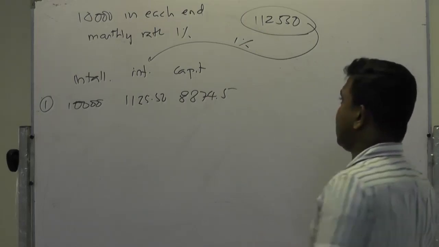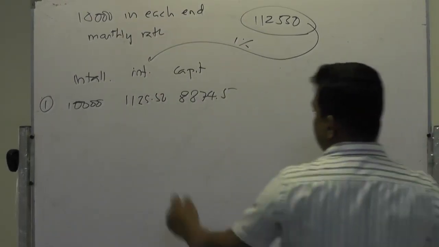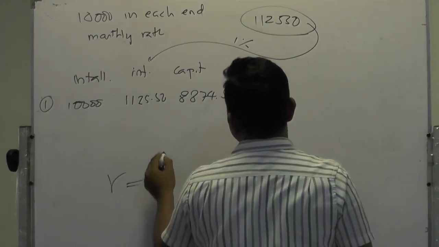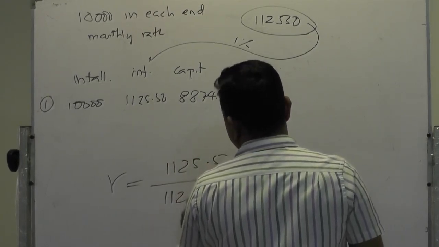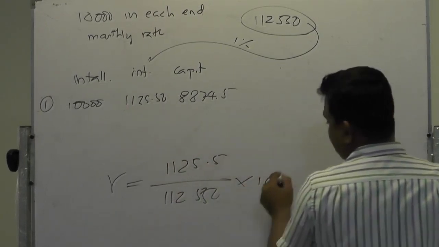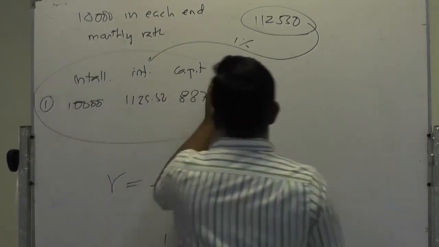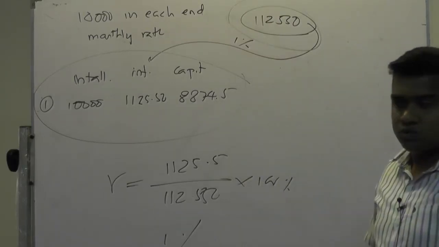If somebody asks what the interest rate charged is, it will be this divided by this. Therefore, R equals 1,125.5 divided by 112,550 into 100. The answer will be 1%. Therefore, if you have this table and the net value, you can easily calculate the rate as 1%.